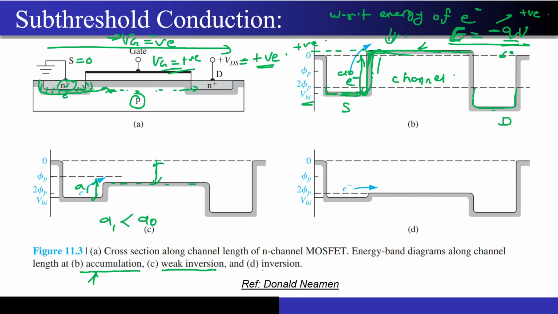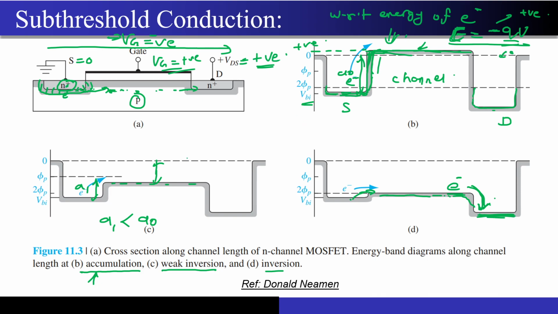Now what happens in the case of inversion? This barrier will further reduce up to such a low value that most of the electrons from the source will directly jump onto the channel and then move towards the drain side. And why are they not facing any resistance while moving into the drain region? Because drain is at a lower potential level. It has lower energy. So electrons from a higher energy level will always want to move into the lower energy level. So whatever electrons reach over here will move directly into the drain because it is operating at a lower energy level.